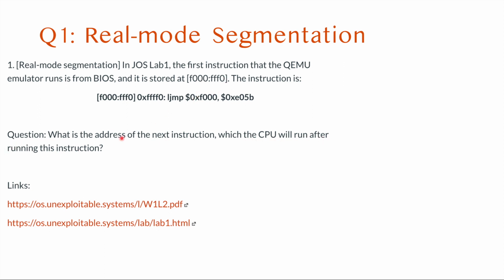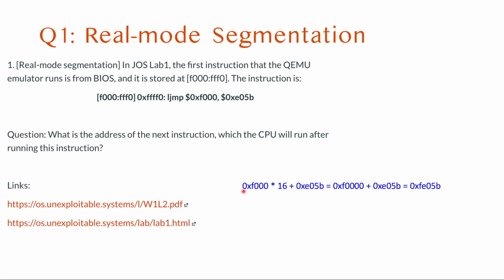Yeah. To calculate the real mode segmentation, if you cannot do that, please refer to these links, which are also available during the quiz. Please go to these materials and study that. And as a shortcut, I will provide some solutions. For real mode segmentation, how we calculate the address is to take the segment register, multiply it by 16, and then add the offset. Let's do that with this address pair.